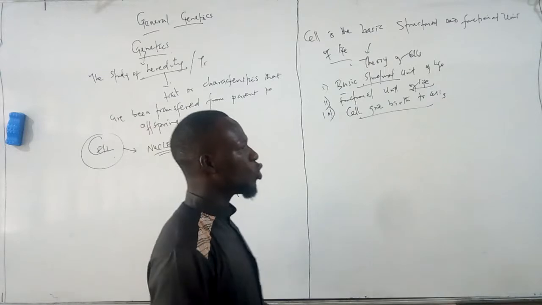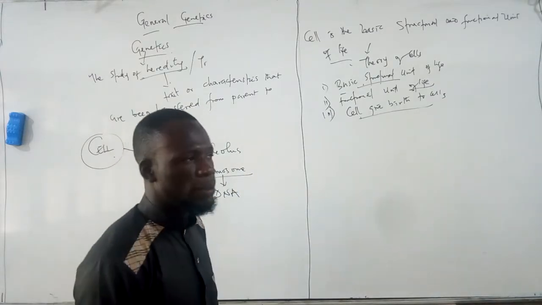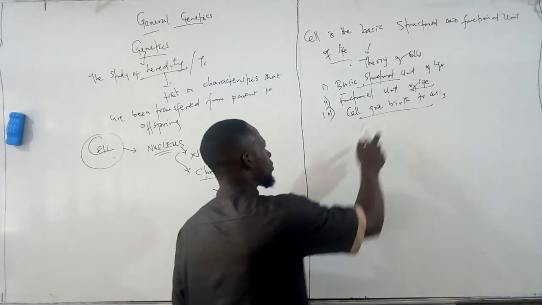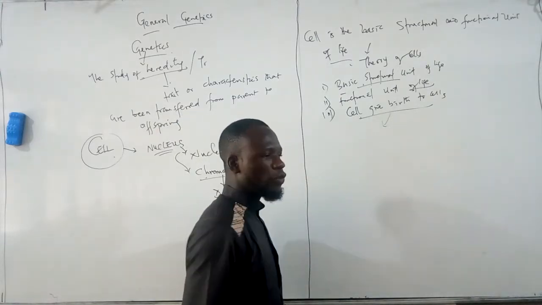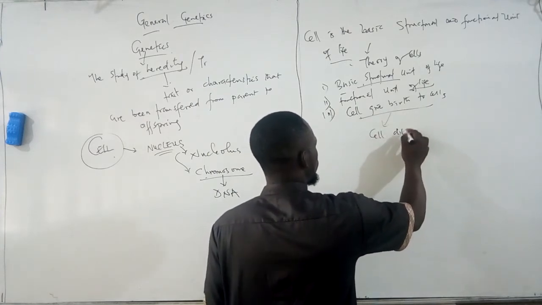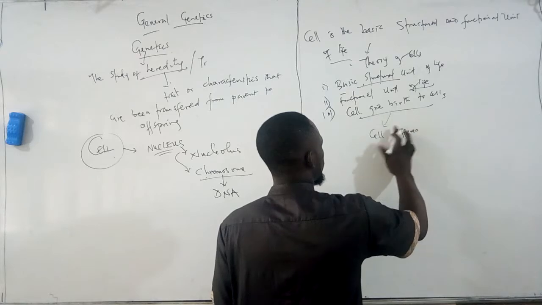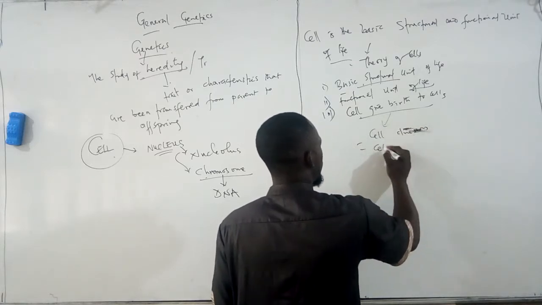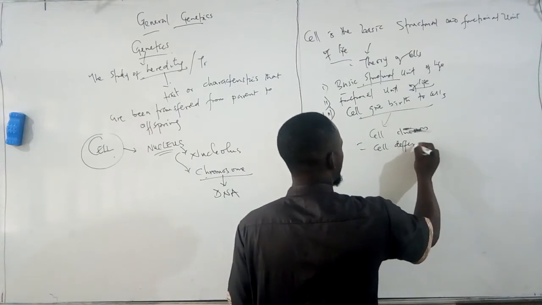So let's say we want to look at the makeup of a human being, of a living organism. You will find out that this cell, first of all, needs to undergo what we call cell differentiation. So first, the cell will divide. Cell division, then cell differentiation will occur.